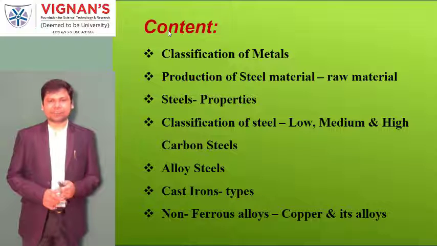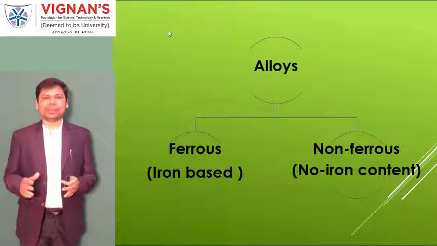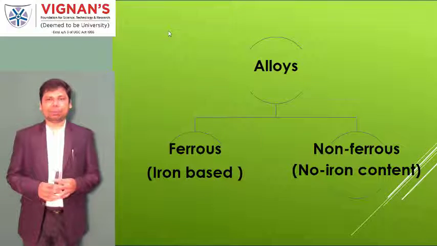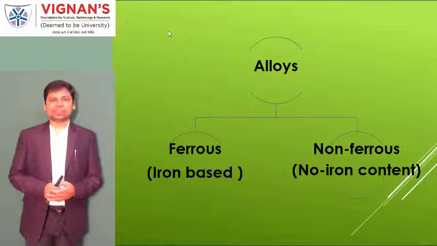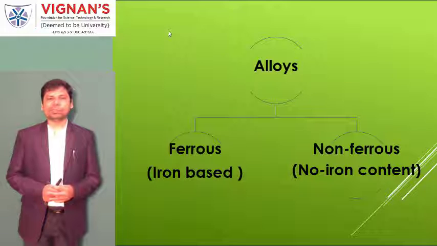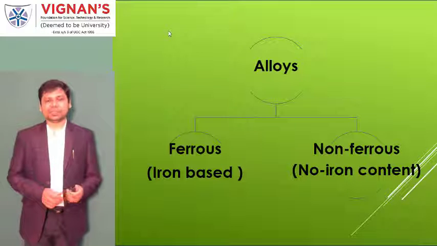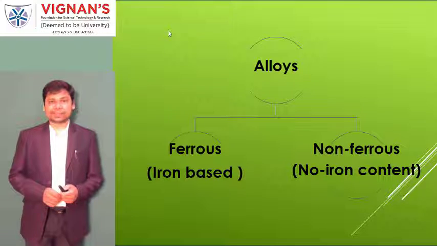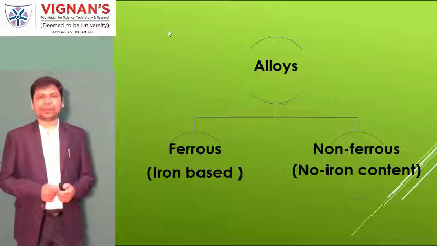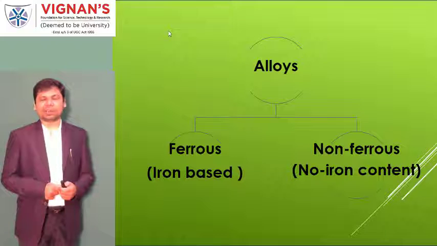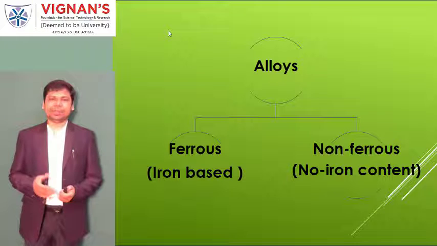First of all, the classification of the metals. In the last lecture, we already discussed the primary elementary information about the engineering material classification. But in this lecture, we are restricting ourselves to talk about the steels and the cast irons, or I can say ferrous and non-ferrous materials. The steels and the cast irons come under ferrous material. The non-ferrous may be aluminium and copper, magnesium or manganese, or maybe tungsten or other things.